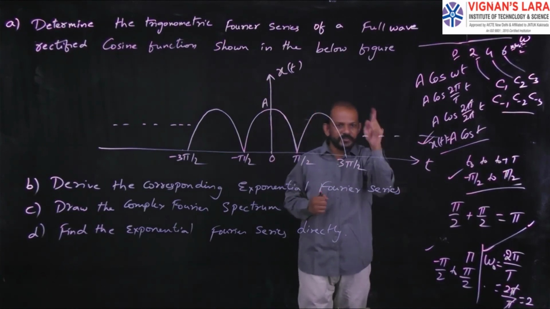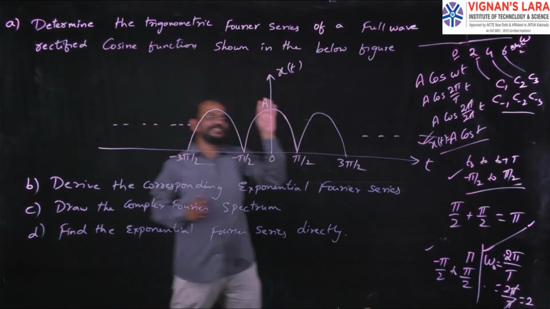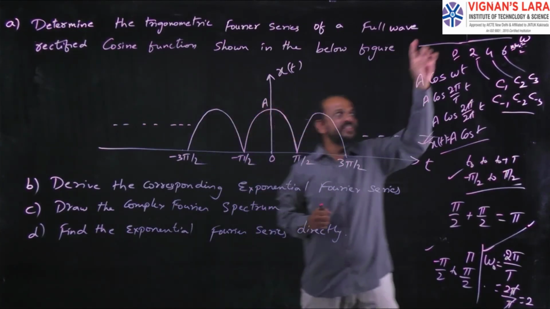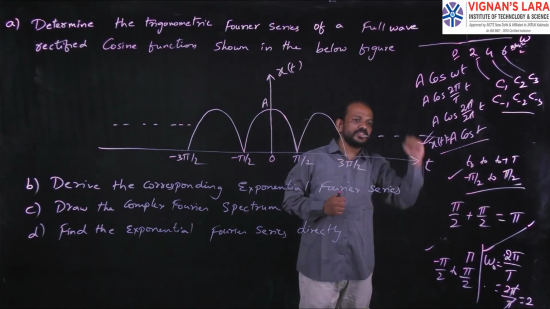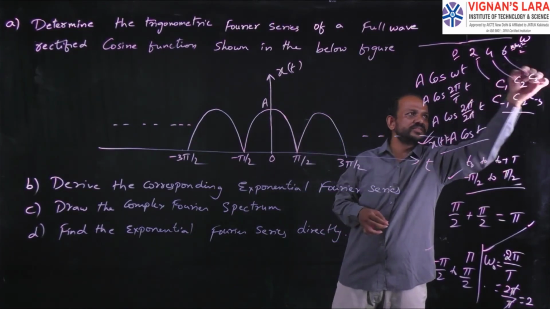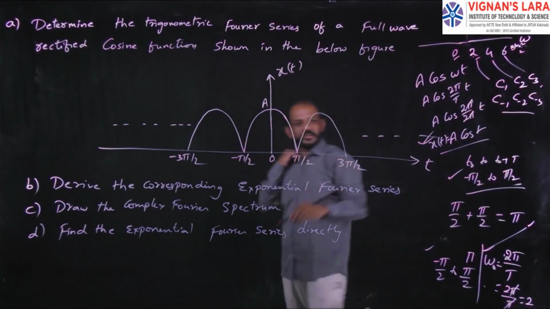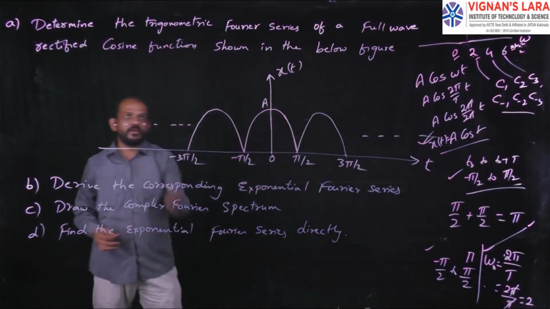We have the formula for Cn. You got the equation for Cn. In that, substitute n equal to 0. So we get C0. Next, you get C1. Next, you get C2. Next, you get C3. Okay. So this C1 value is for this one, C2 value is for this one, C3 value is for this one. So like this, you can draw the amplitude spectrum. So that is nothing but the complex Fourier spectrum of this waveform.